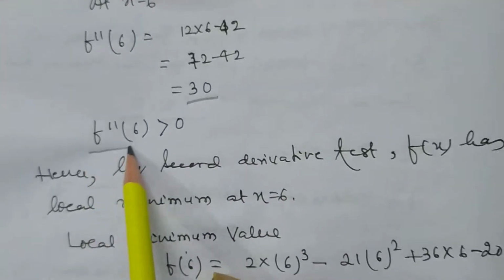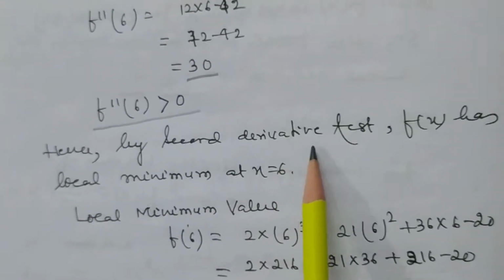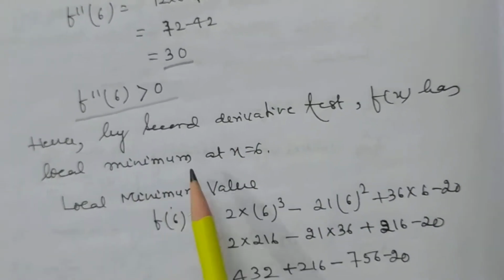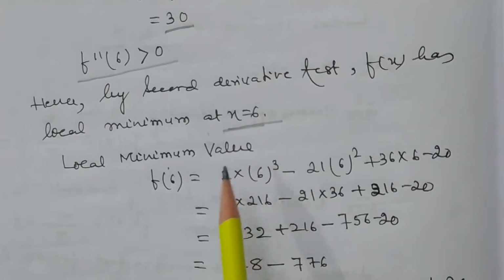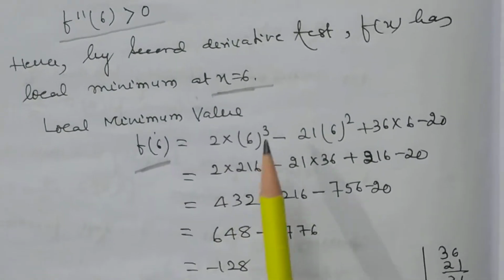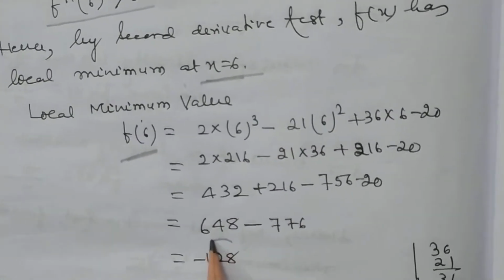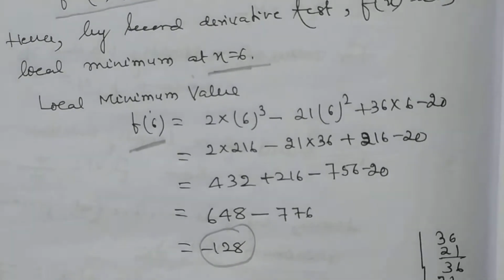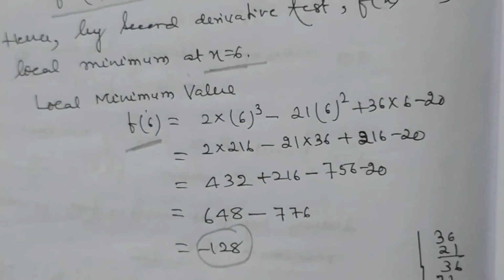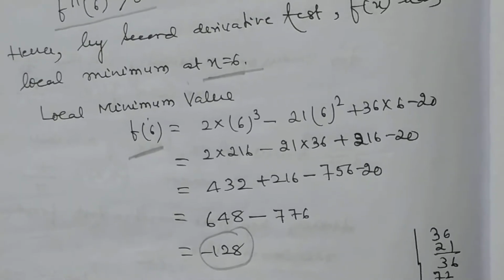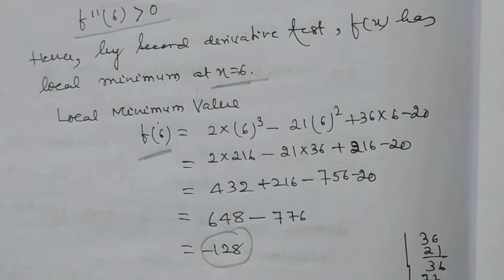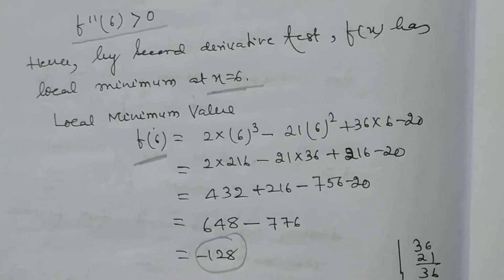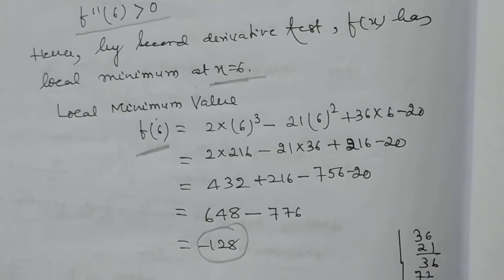So f double dash 6 is greater than 0. Hence by the second order derivative test, f(x) has a local minimum at x equal to 6. So the local minimum value of f at x equal to 6 is minus 128. In this way, from the second order derivative test, we can check the local maximum and local minimum of the function at the point.